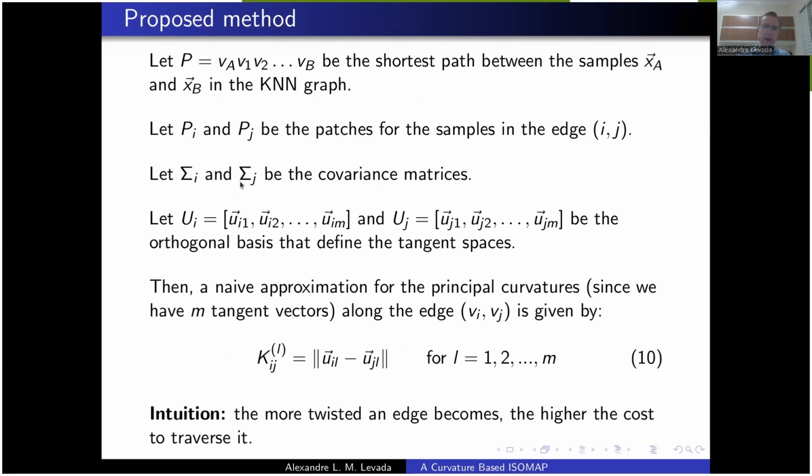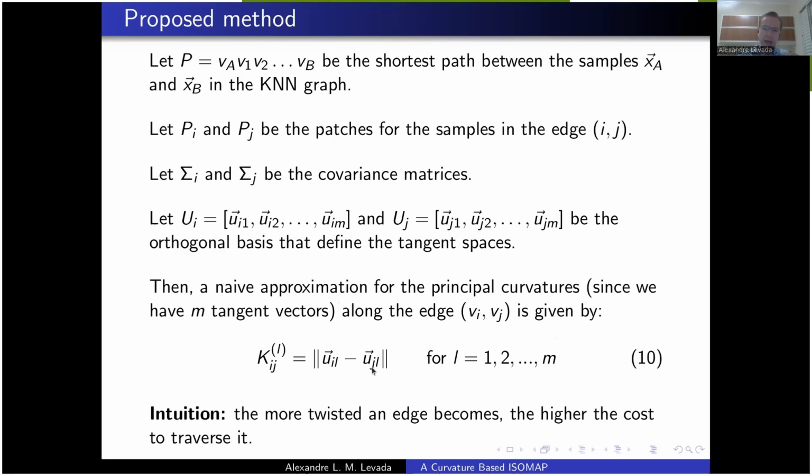So we compute the covariance matrices at each patch of this path, and after approximating the PCA eigenvectors, which means we are approximating the tangent space at its vertex, we use a naive approximation for each one of the principal curvatures. Since the tangent space is composed of a basis of m tangent vectors,